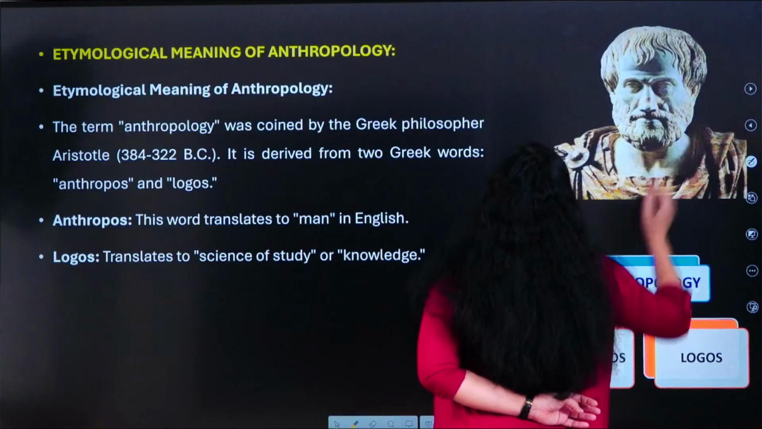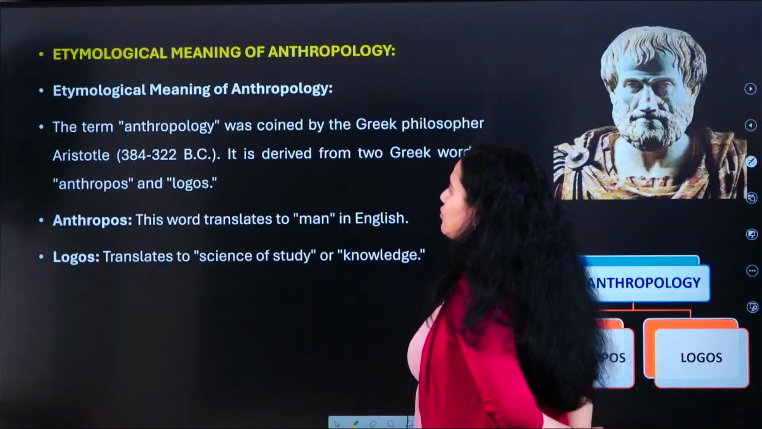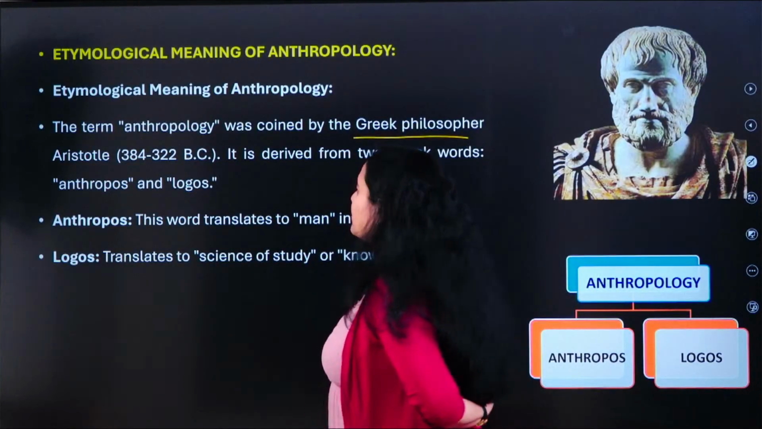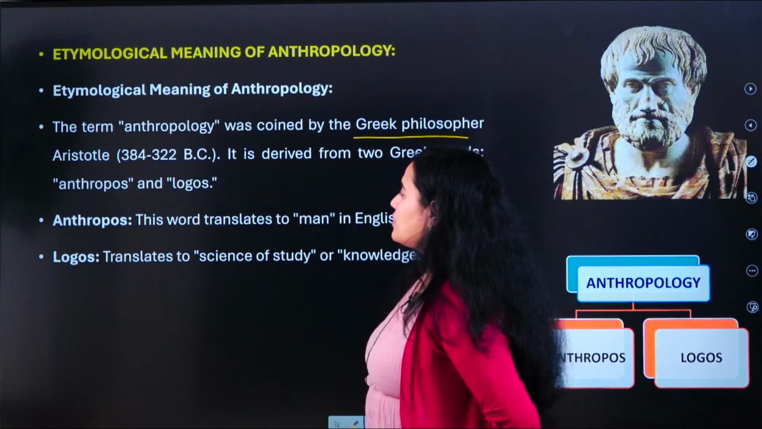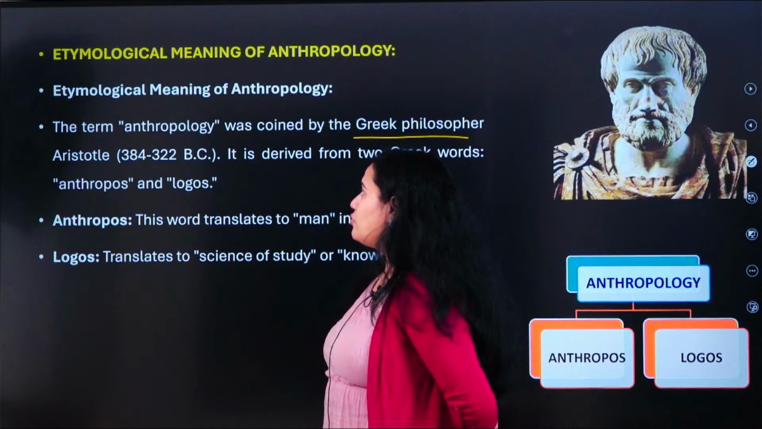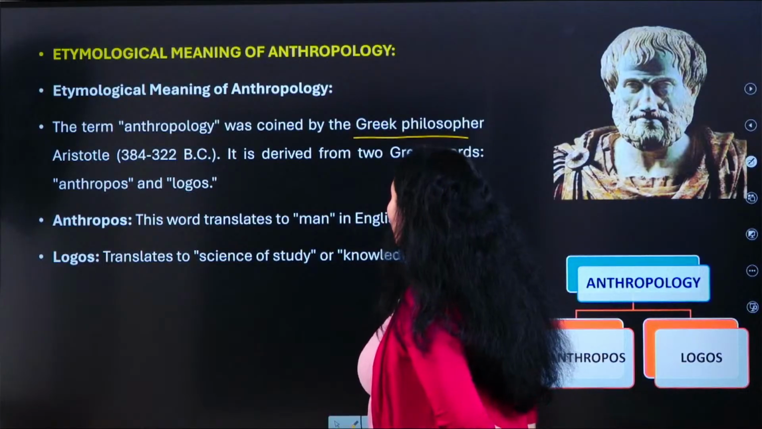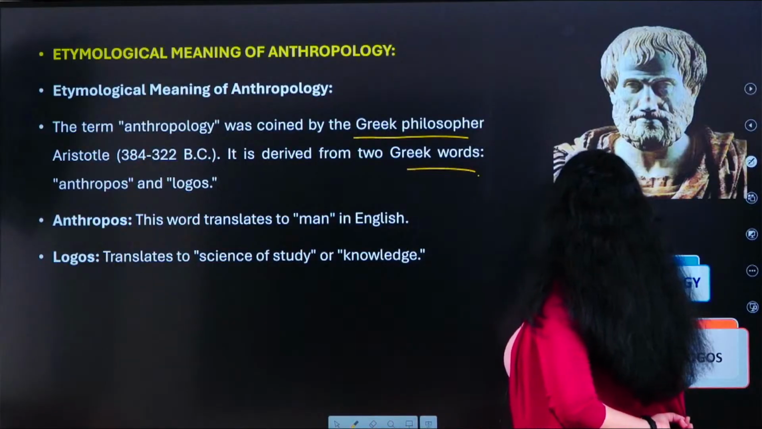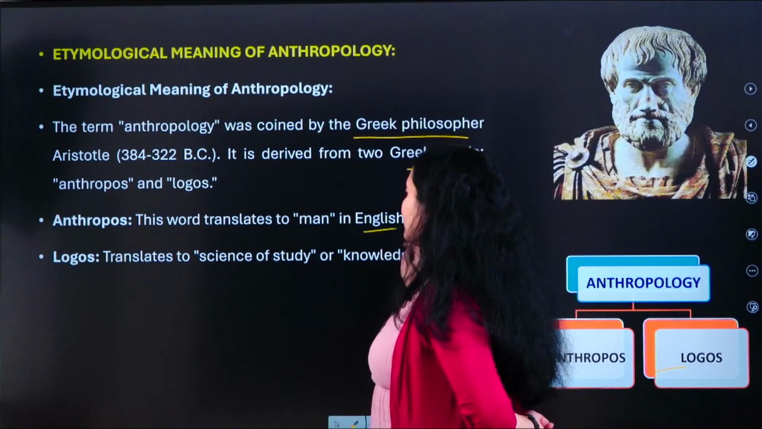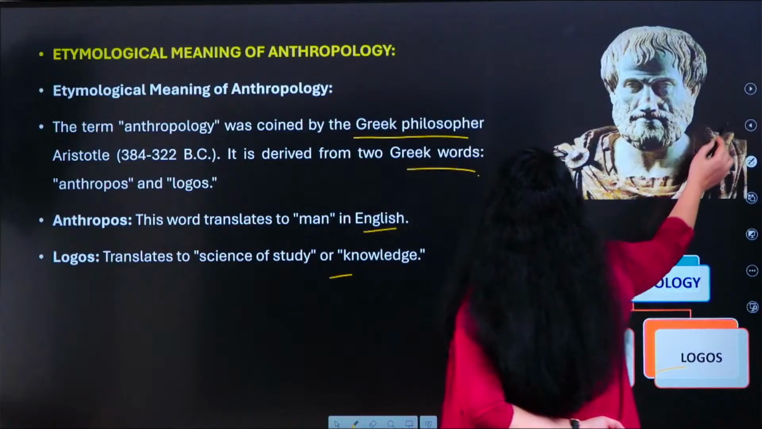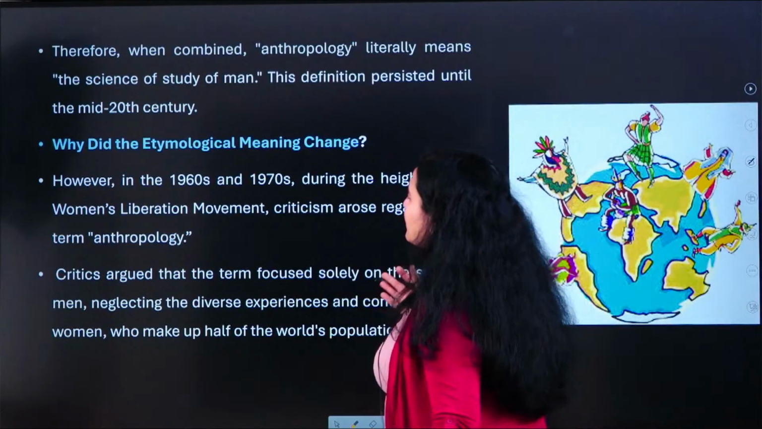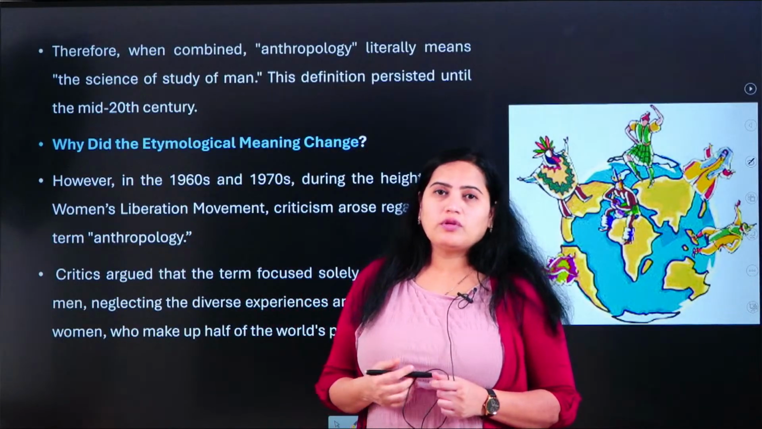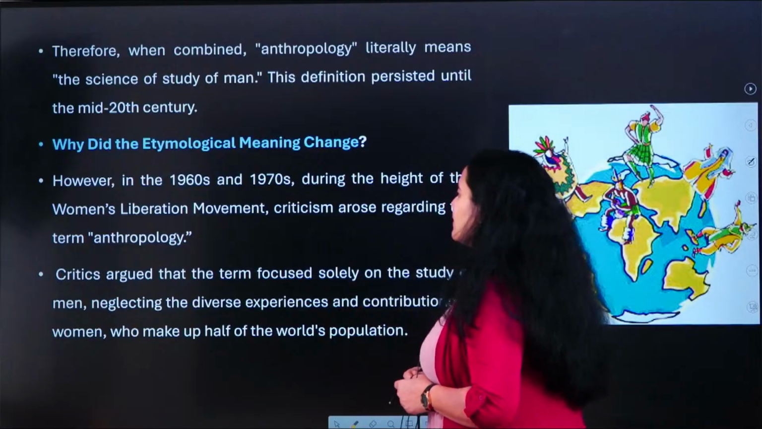Now let us understand the etymological meaning of anthropology. We have already understood that anthropology is coined by the Greek philosopher Aristotle, whose time period is 384 to 322 BCE, and is derived from two Greek words, anthropos and logos, which mean man in English, and the science of study of knowledge. So did the etymological meaning actually change? Yes, it has changed. What is the reason behind that change?